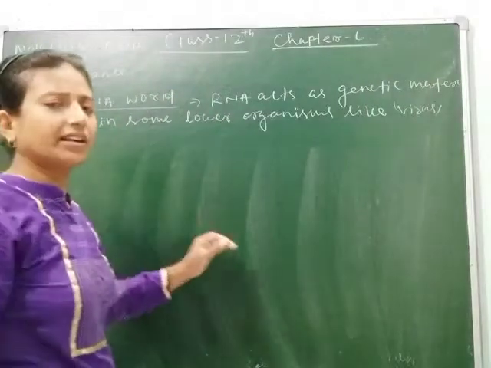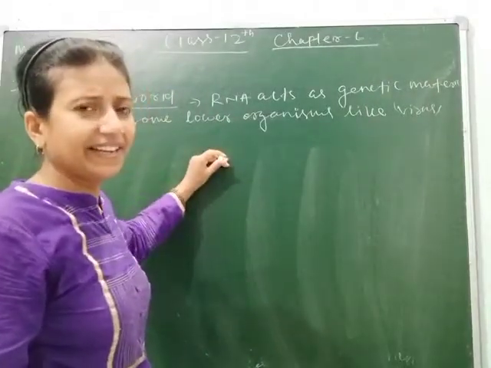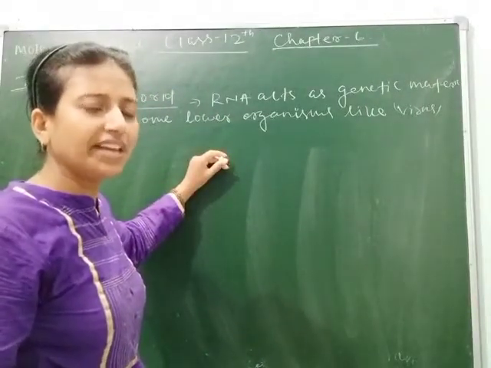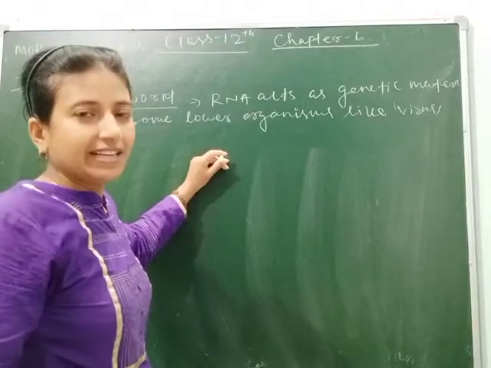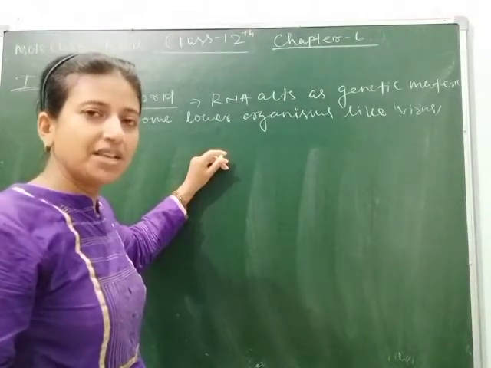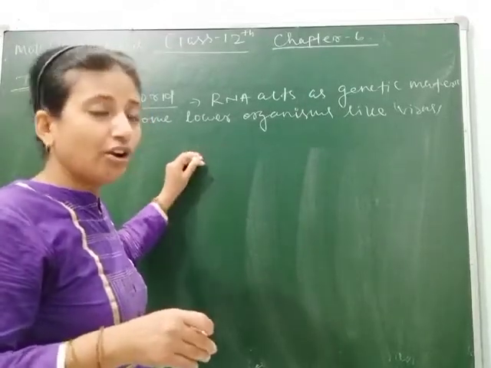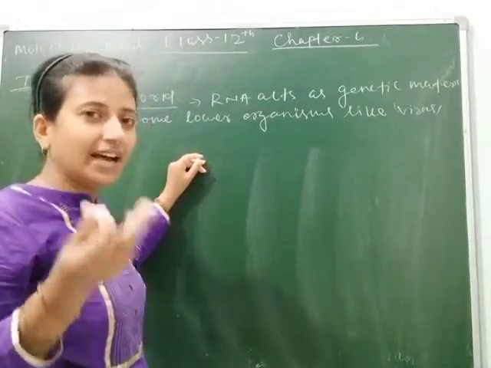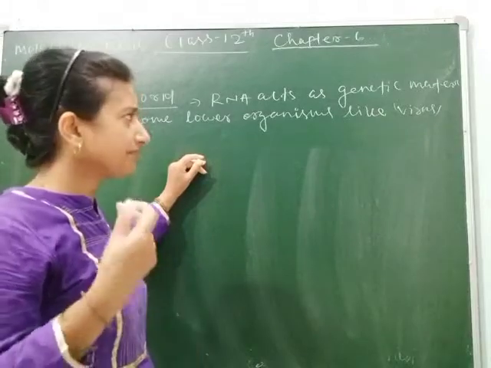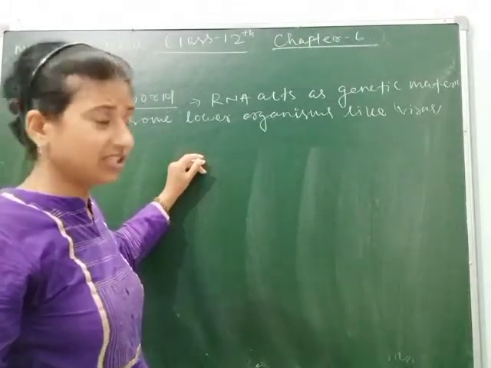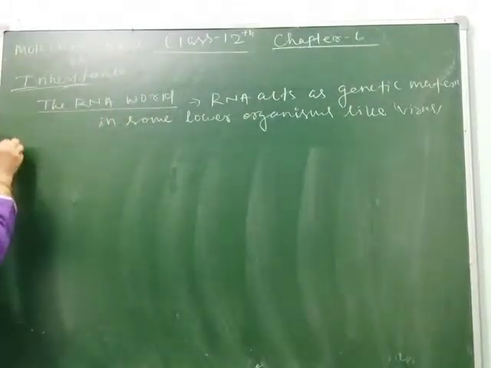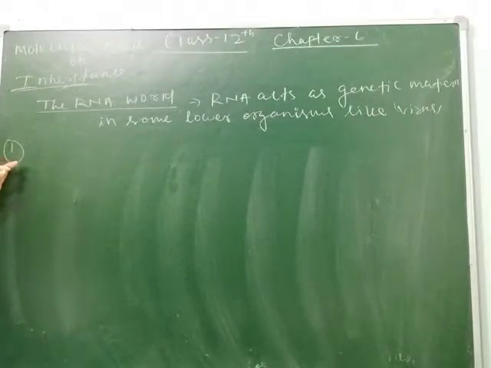Instead of acting as genetic material, RNA performs many other functions like adapter, messenger and catalyst. So let's see how RNA makes itself a catalyst, messenger or adapter. We will discuss this through many points.